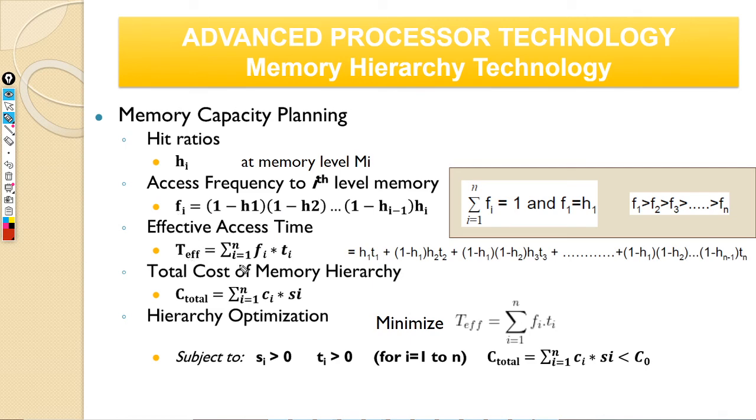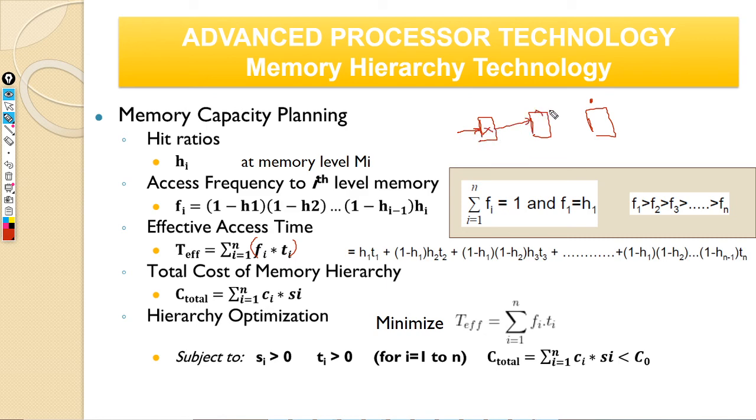And if you want to find out effective access time, it's nothing but the summation of the product of fi and ti. So you just multiply it with the time it takes to access the ith level of memory. If I have multiple levels, to find the effective access time, I will first check the first level of memory, there will be a miss.